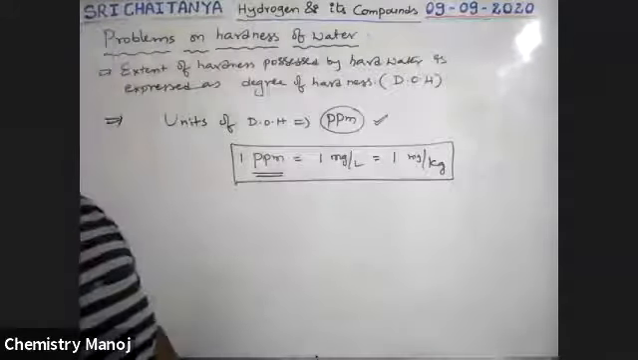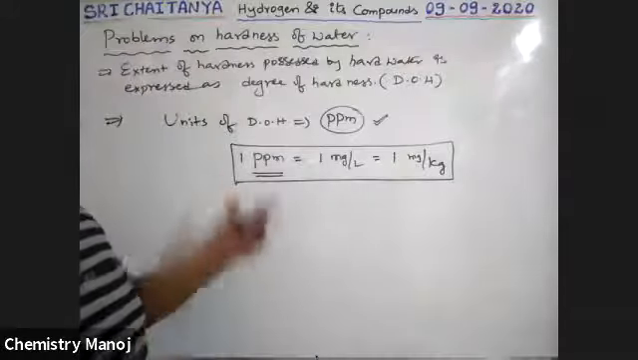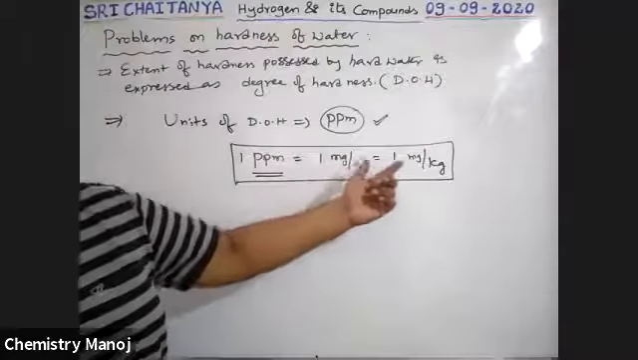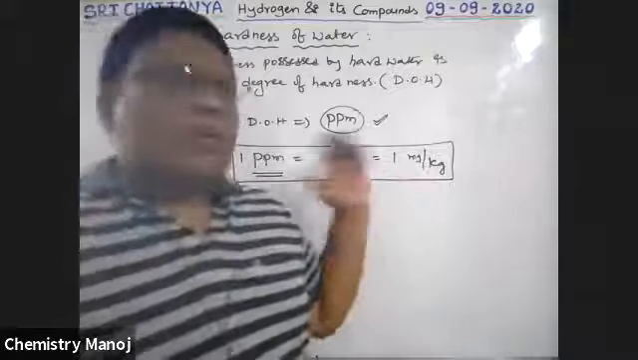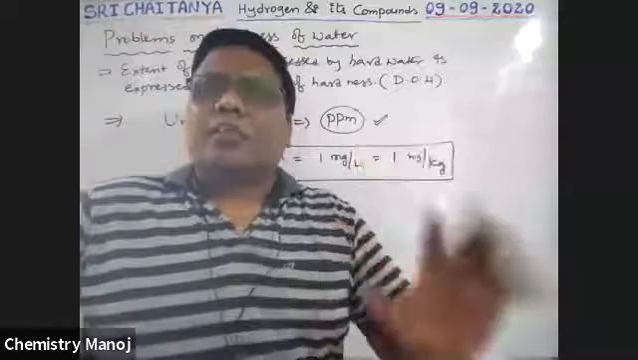What is that? So 1 ppm is equal to 1 milligram per liter or 1 milligram per kg. So generally we are using whatever it may be. So the final answer should be in terms of ppm.